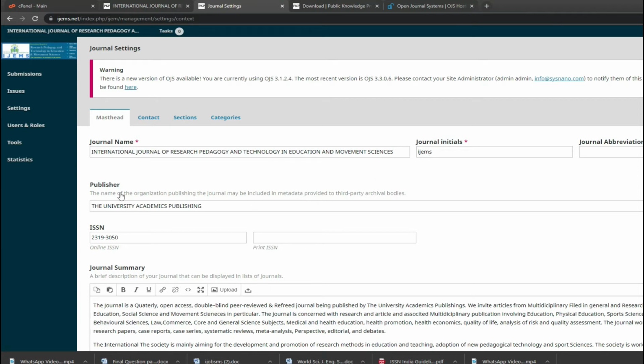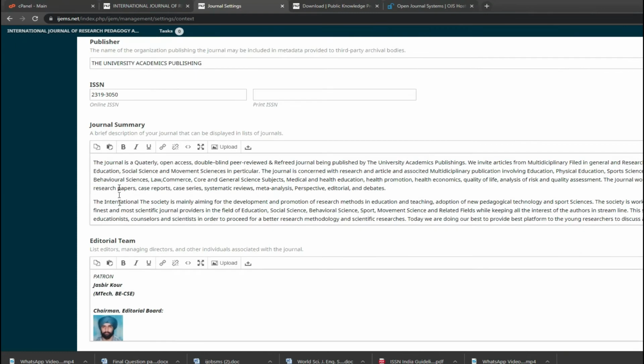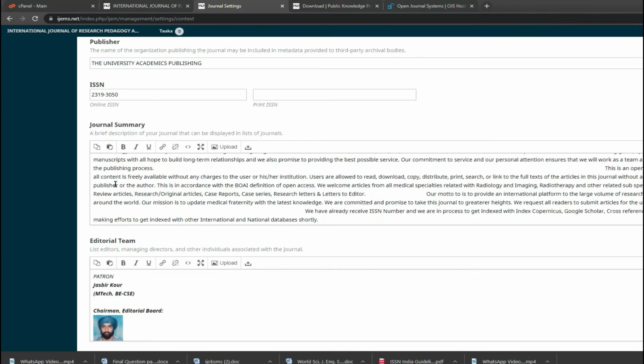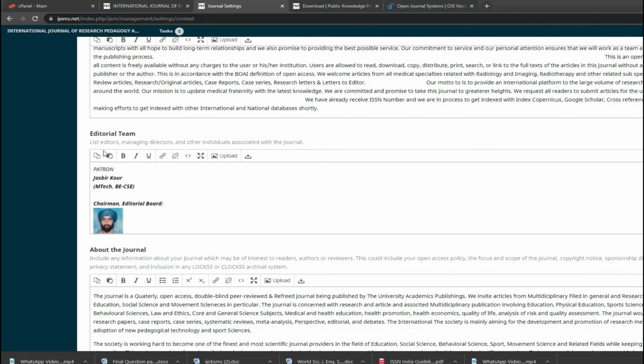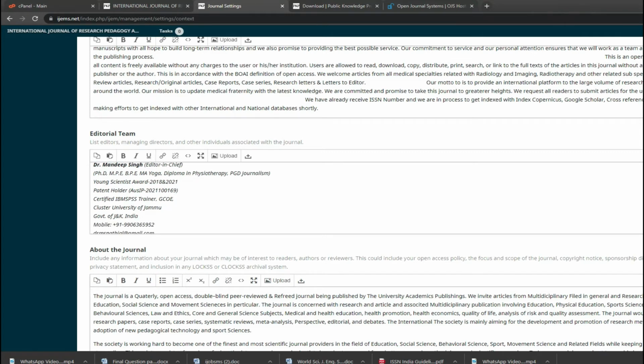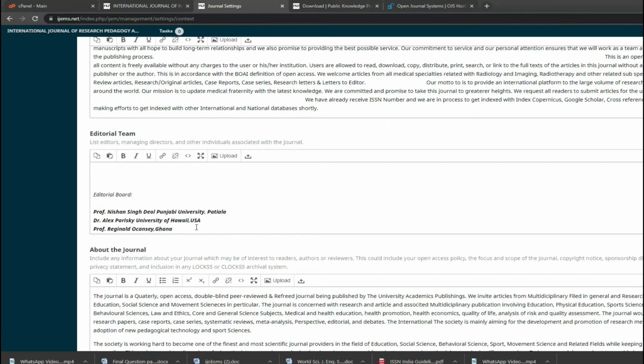Short name of the journal, you write the publisher name, you write the ISSN number, you write the summary of the journal. This is about the journal. You write the editorial team. You can add pics out here, all about the editors, chief editors, then the associate editors, and then you have all other editorial board members.